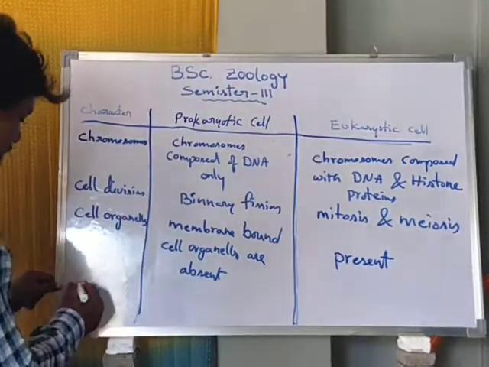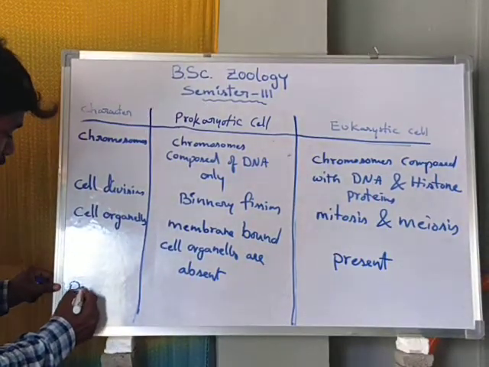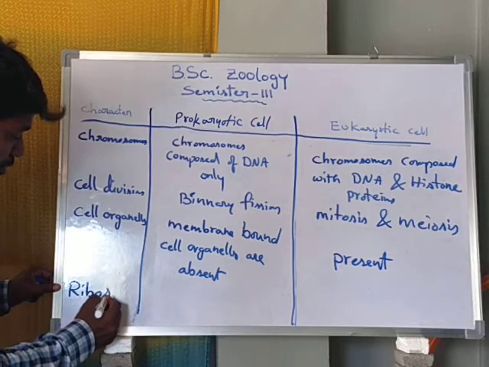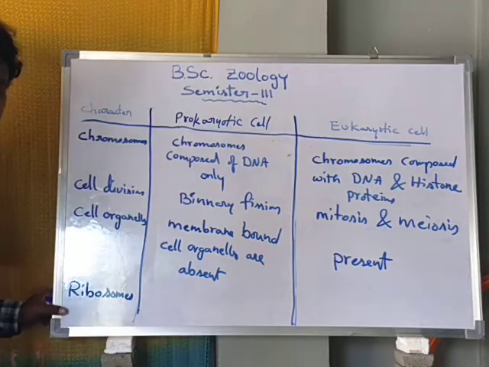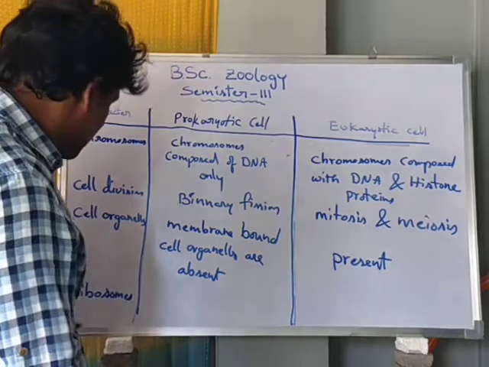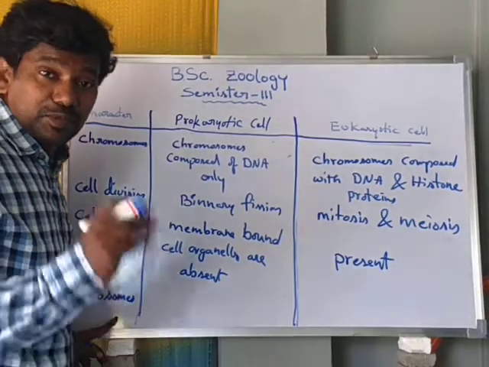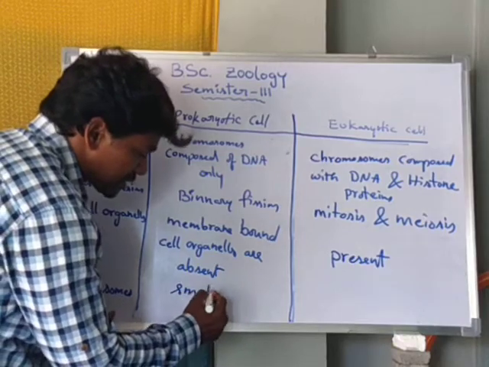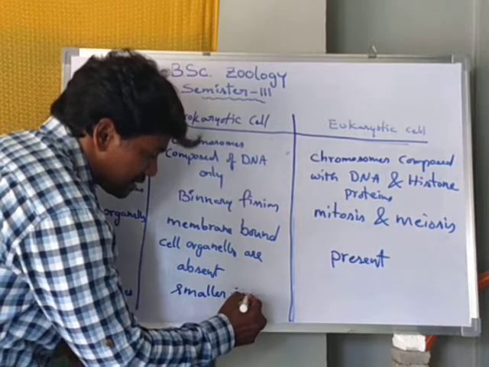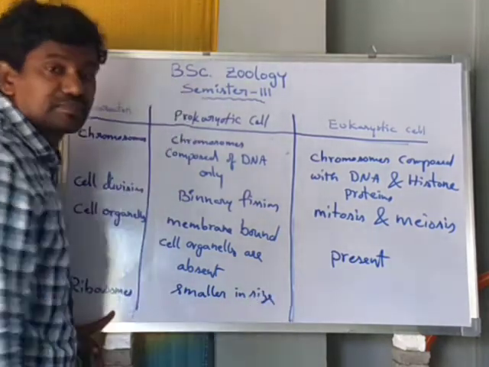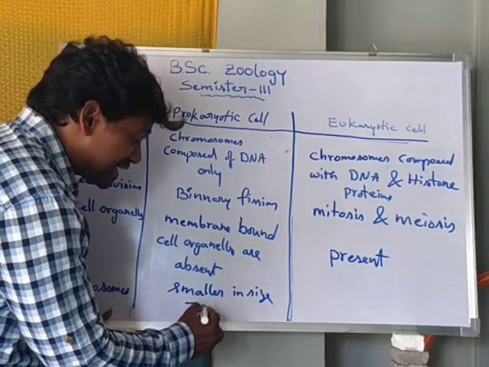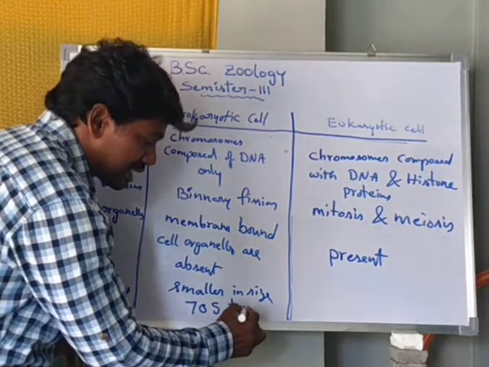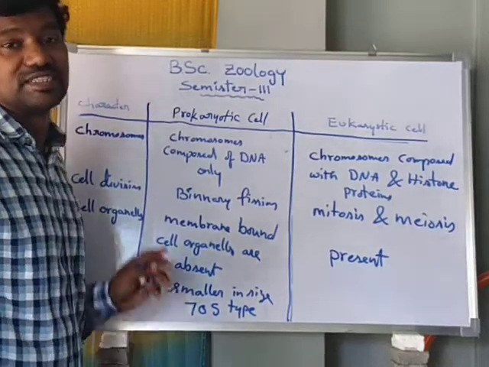Another one is ribosomes. Here the ribosomes are smaller in size. The 70S type of ribosomes are present.